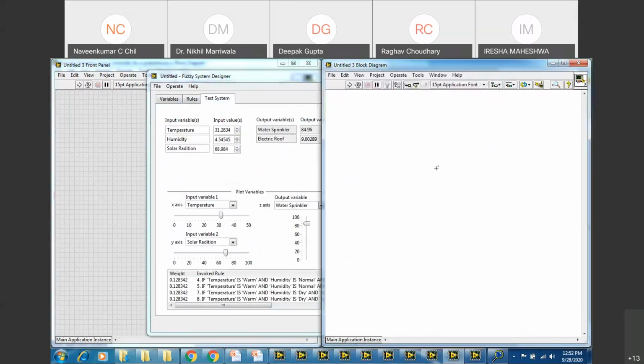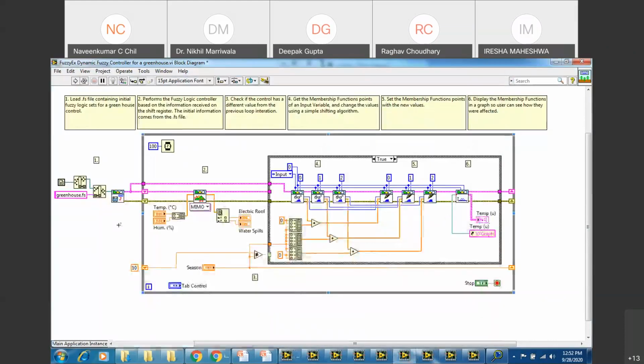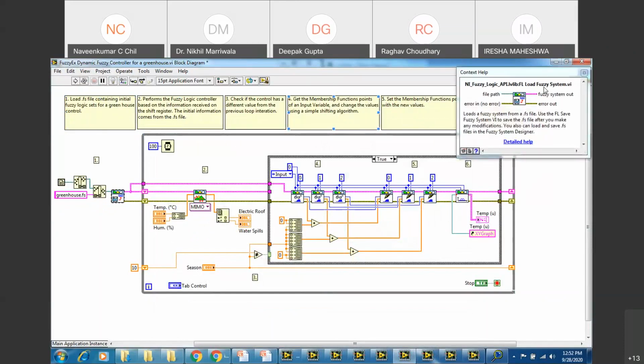If you want to design this, you just need to understand the flow that you need to take input. This is what has been written at the top. If you press Control H, you will see the Load Fuzzy System VI. I have to load this fuzzy system VI. I have to use some data. You can see the floppy disk also.